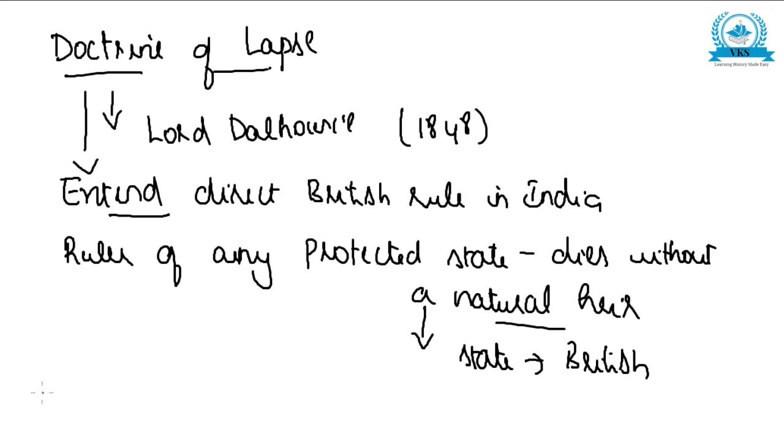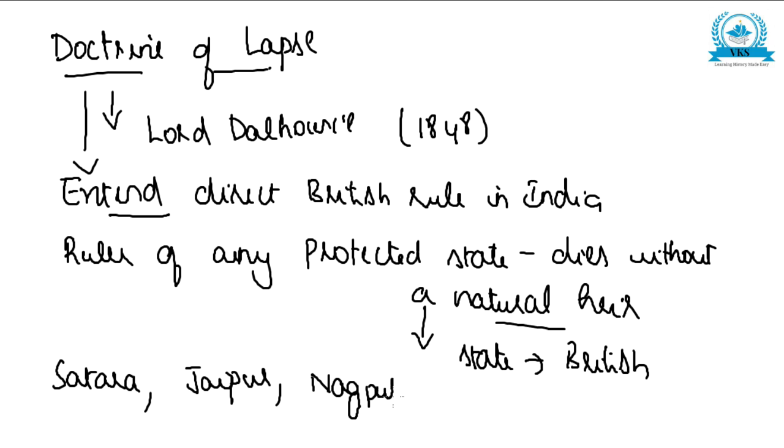So the British in this way annexed different places like Satara, then Jaipur, Nagpur, etc. They annexed them by following the policy of Doctrine of Lapse. So this was the British method of extending their empire in India.